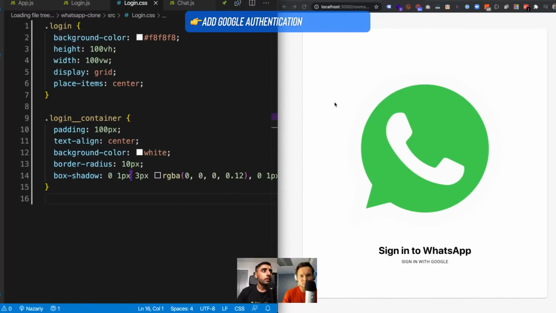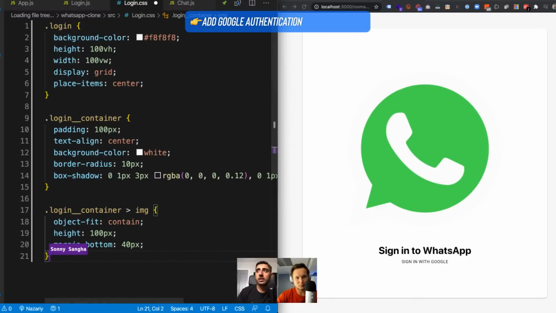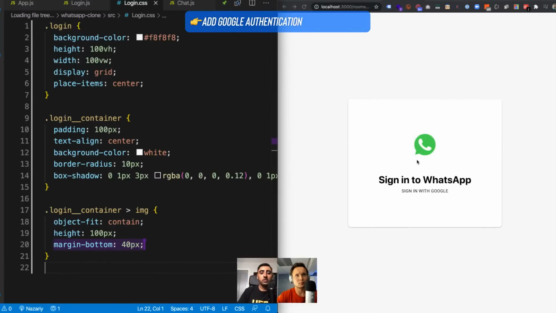Now for the image inside, what I'm going to do is the following. I'm going to target the image inside of the login container, and do object fit contain, which keeps the aspect ratio. Give it a height of 100 pixels and a margin bottom of 40 pixels, so it's not touching the sign in to WhatsApp too much. Let's go ahead and save that, and you've got a nice little neat look.